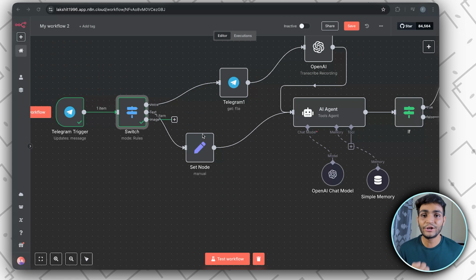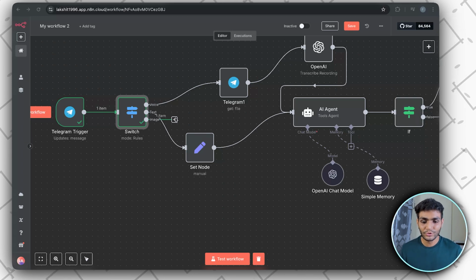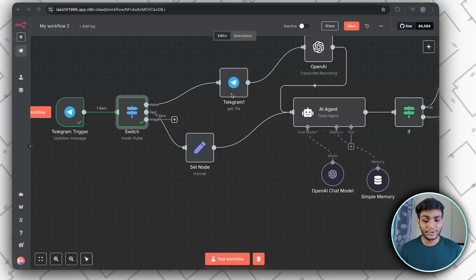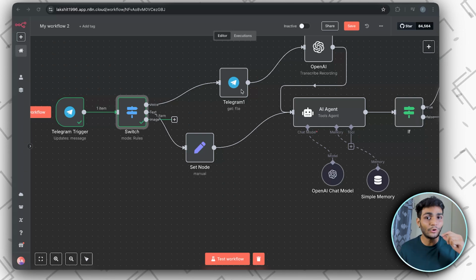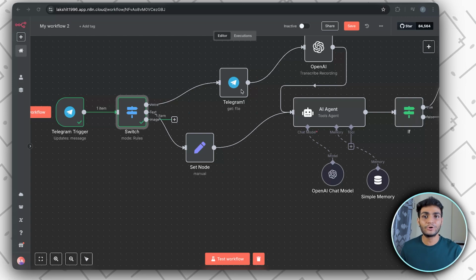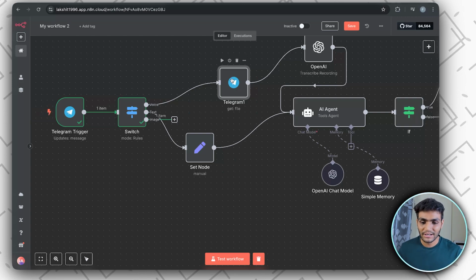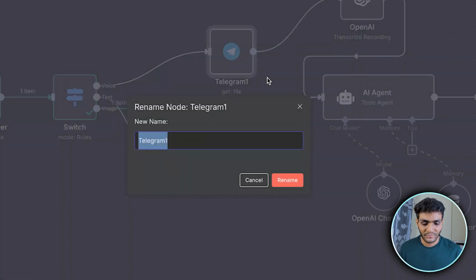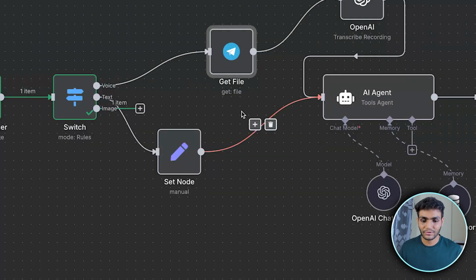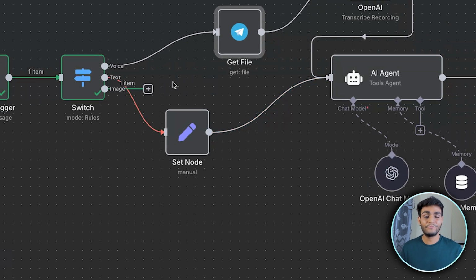So the first thing is we need to get the image. For that, we'll go to the Telegram node, and we can see we have not renamed it over here. That's a very bad practice. I also did it over here, but you should never follow that, because naming not only helps you, but it also helps n8n to identify it. So let's go over here, right click and rename. What does it do? It does a get file. So get file. Let's rename it. Okay, so now we were on the image part.